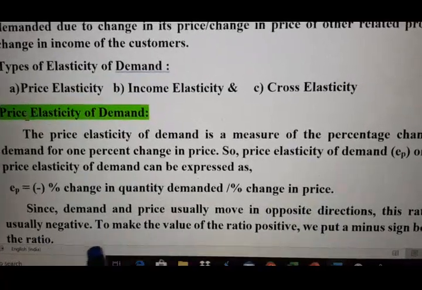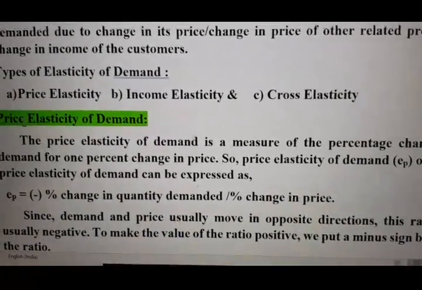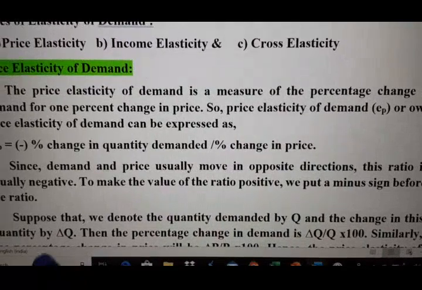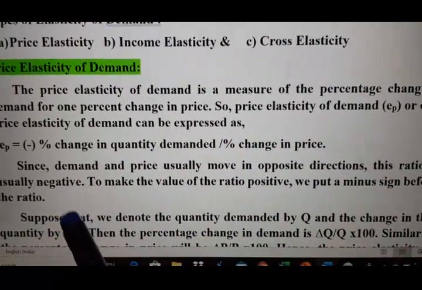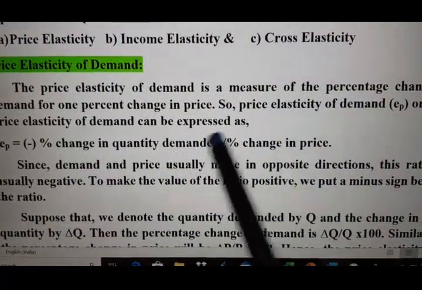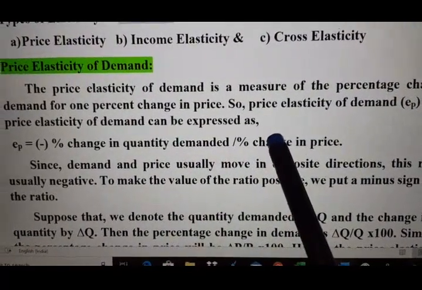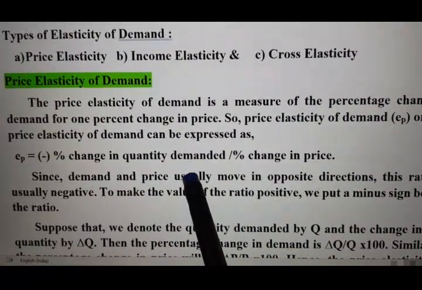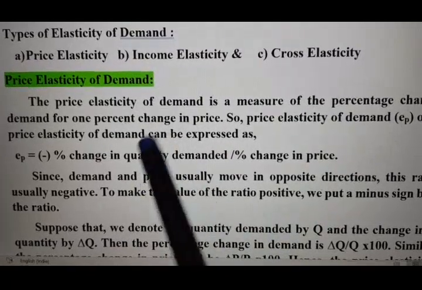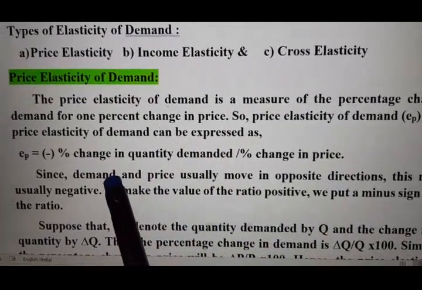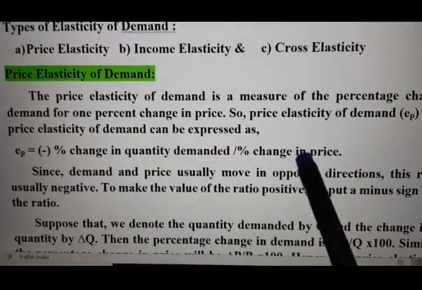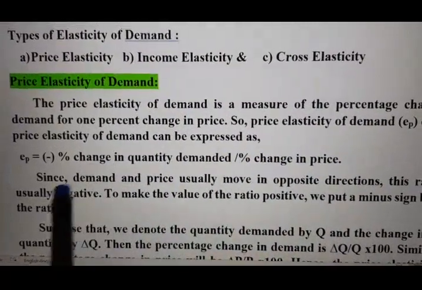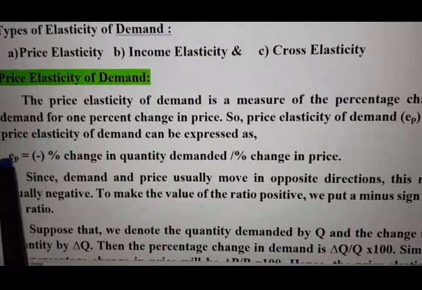Since demand and price usually move in opposite directions, this ratio is usually negative, not always, usually. Because these two move in opposite directions, as you know very well from the law of demand: if price increases by 1%, demand will fall. But by how much? What will be the percentage of change? That we will learn with the help of elasticity. That's why this result will usually come out negative.